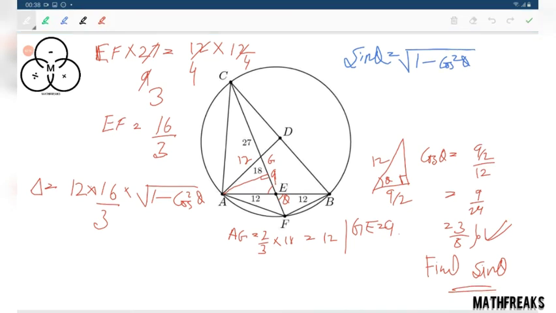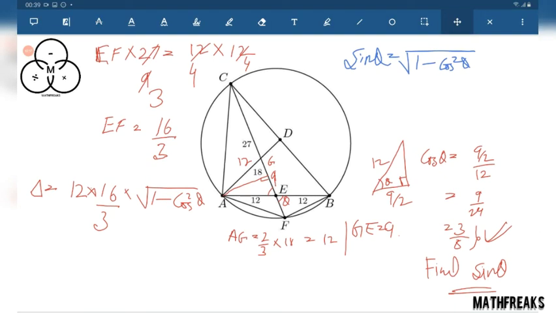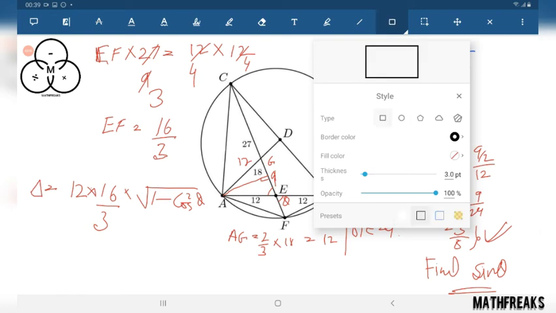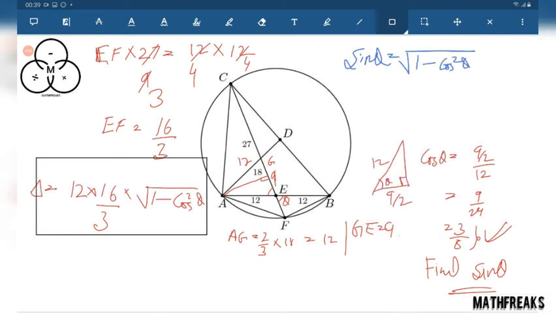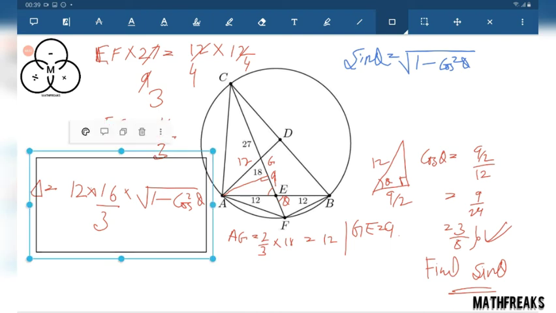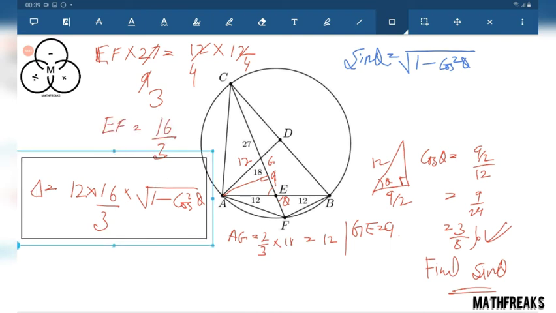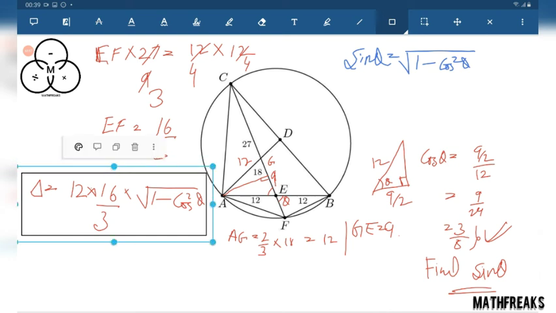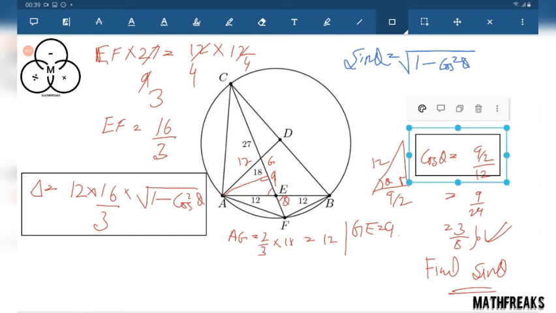This will be the area of triangle AFB. Quite simple for us. Let's move to the next question.